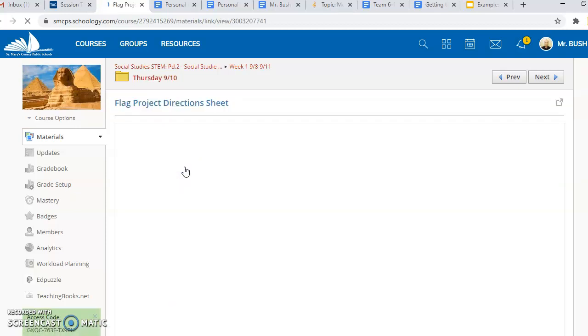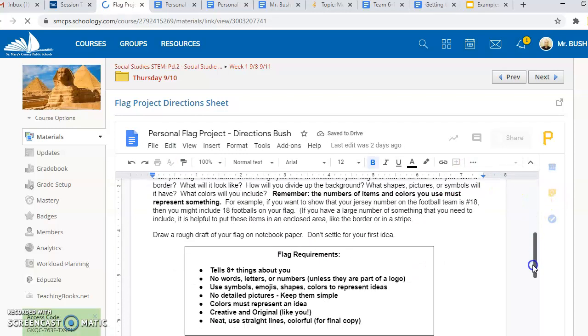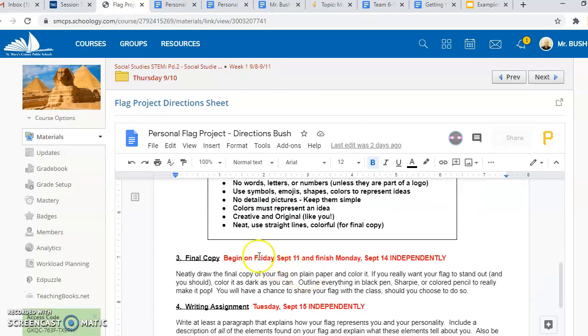If you go back to the direction sheet, if you're planning ahead for Friday, September 11th, Friday simply was finish your rough copy and begin the final copy. And you have up through next Monday as well to consider that part of it. I know it talks about a writing assignment for next Tuesday. I do not want to overwhelm you with work, so I want your focus solely to end this week on finishing that rough draft and starting your good copy of your project.